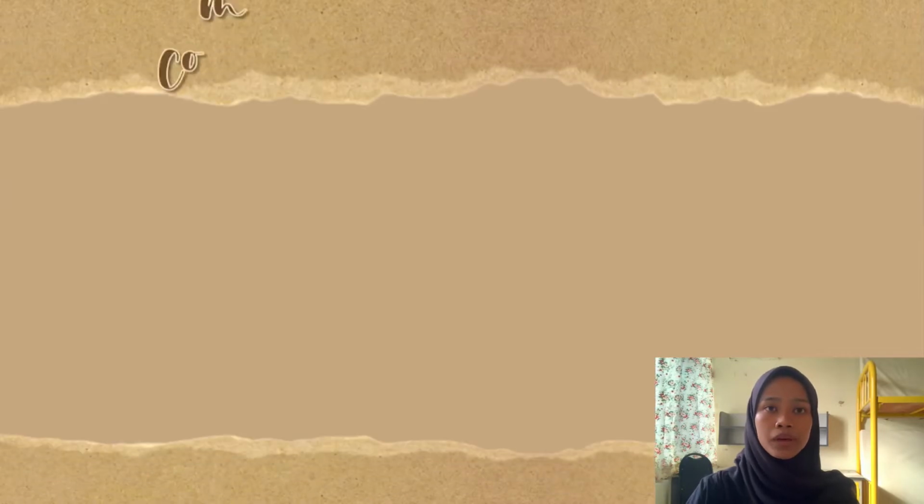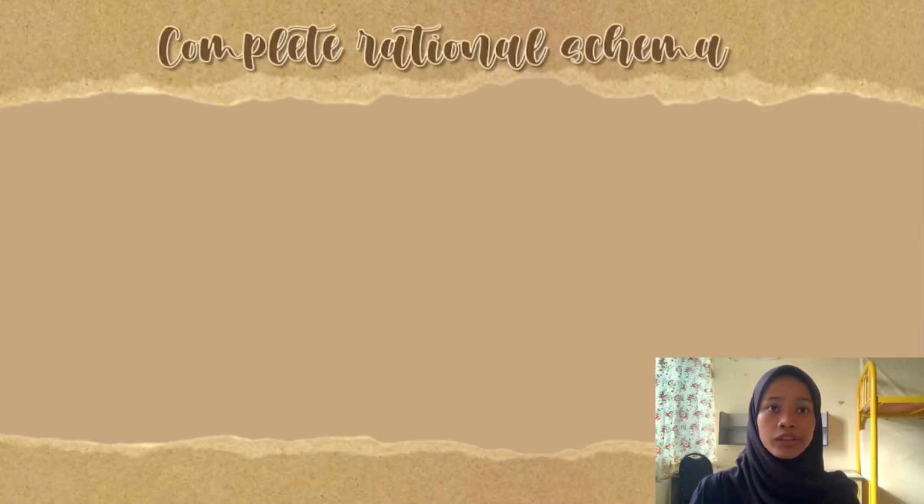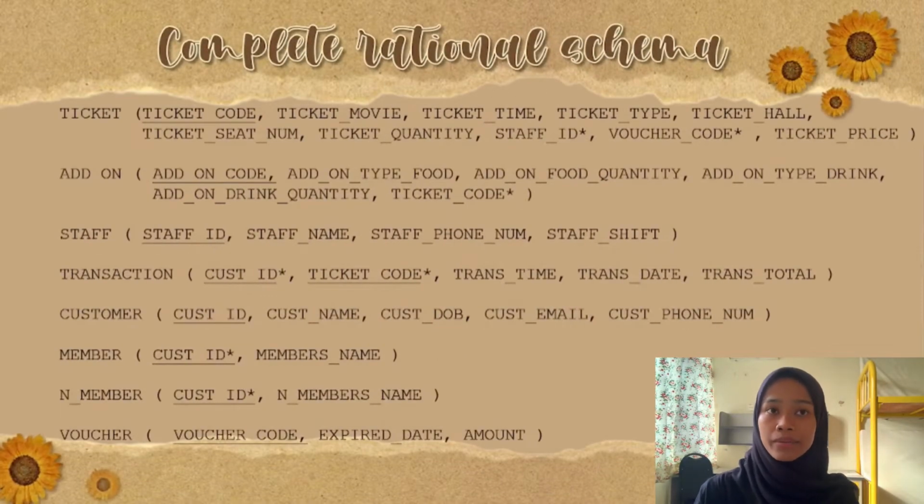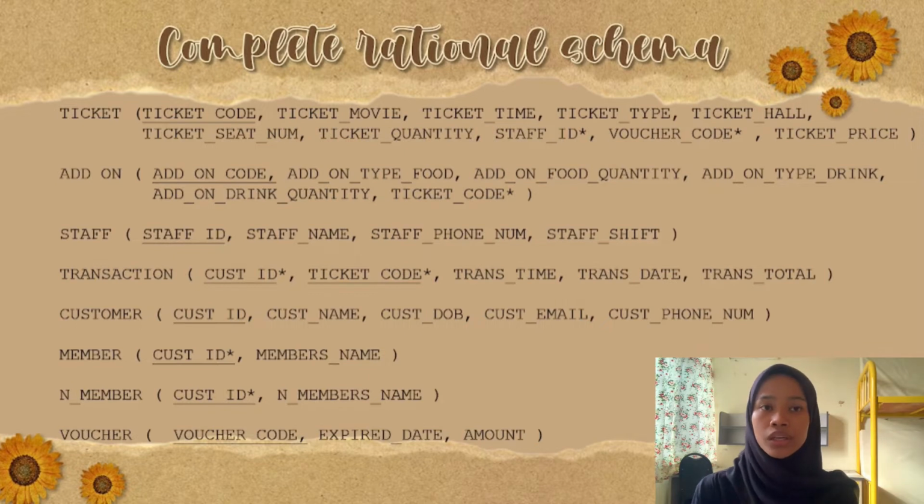Okay, I will explain about the complete relational schema. For ticket, the primary key is ticket code, and the foreign keys for ticket are staff ID and voucher code. Next, for add-on, the primary key is add-on code, and the foreign key for add-on is ticket code. For staff, staff ID is the primary key. Next is transaction.